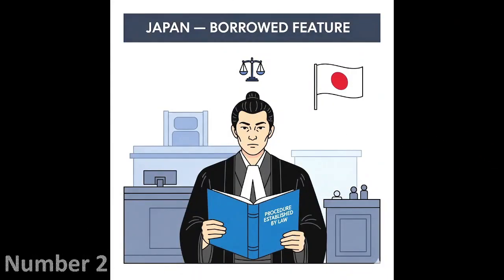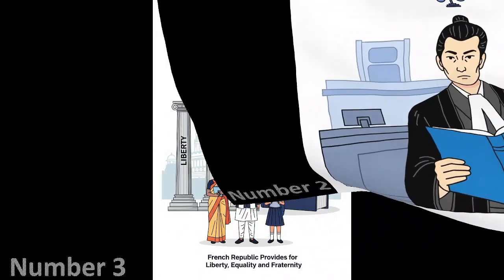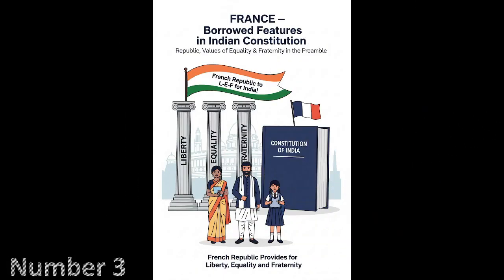Okay, the second number country is Japan, and the feature that has been borrowed from Japan is procedure established by law. Japan has developed procedure established by law. So if you are able to recall this picture, you will be able to recall what Japan has given us. Okay. Then comes France at number 3. France has given us 2 features. These are republican structure and the values of liberty, equality and fraternity which are mentioned in the preamble. If you are able to recall the preamble, these 3 are mentioned in the preamble itself.